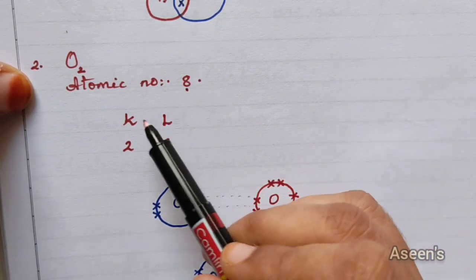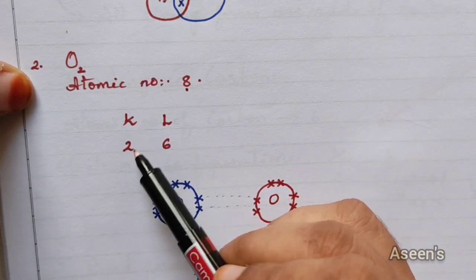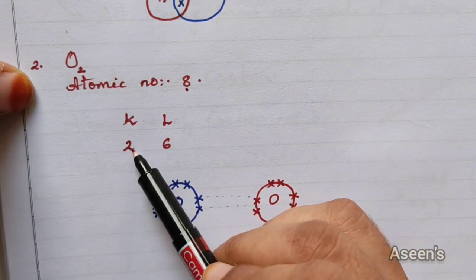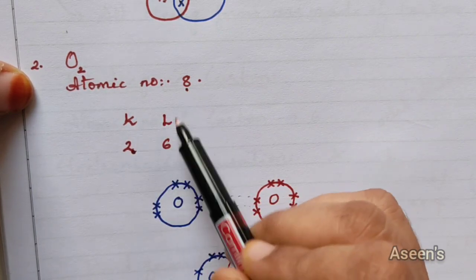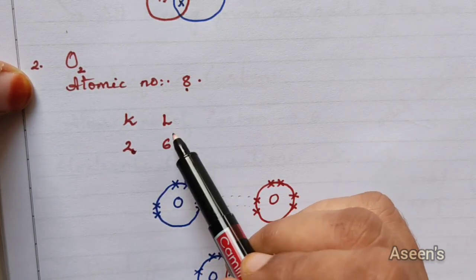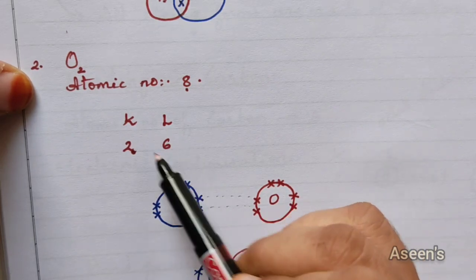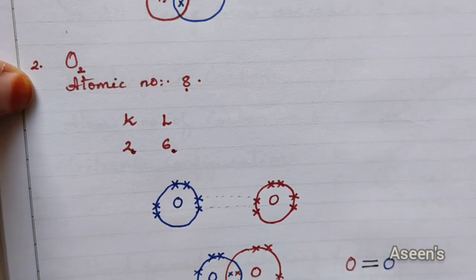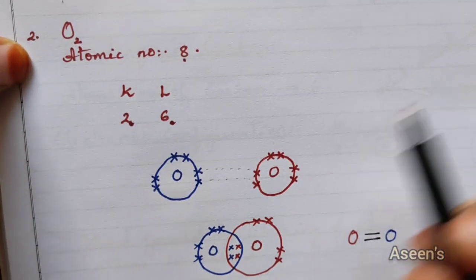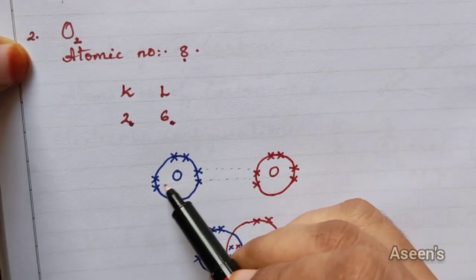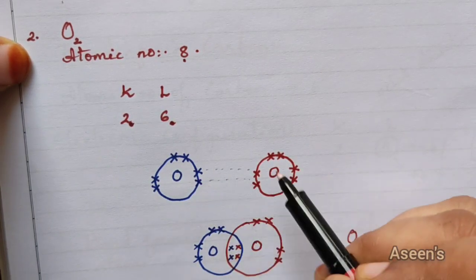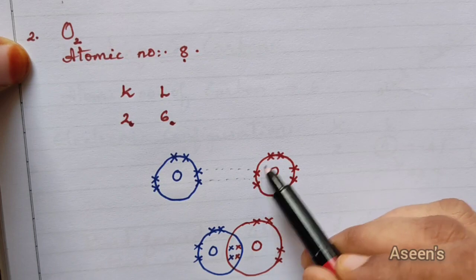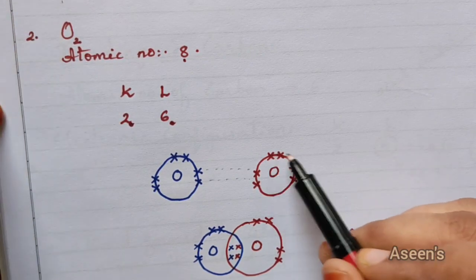So if I have to divide it in terms of shells, as you all know, K will take only 2, and the remaining 6 will go in L. So the outermost shell of oxygen has 6 electrons. See here, 1, 2, 3, 4, 5, 6. Same thing over here, just with a different color since we have 2 atoms.